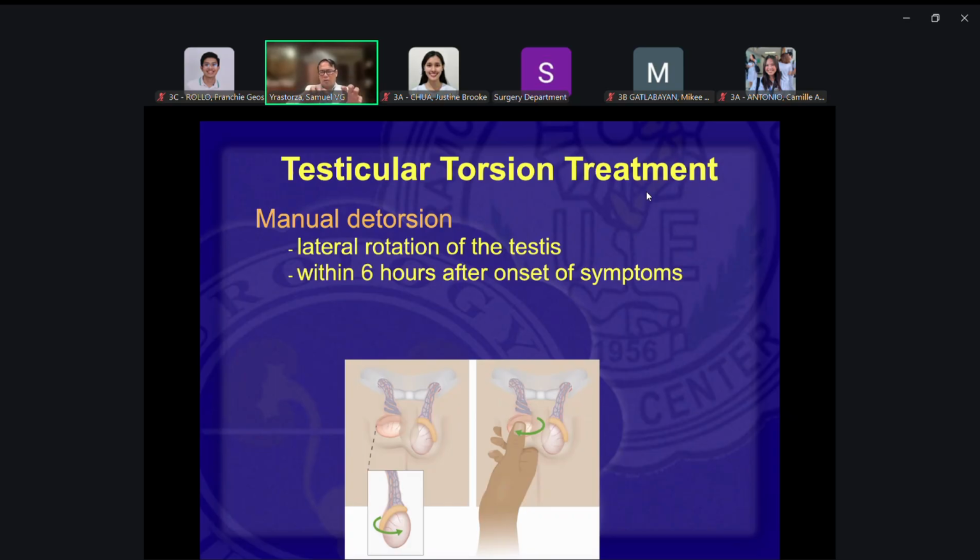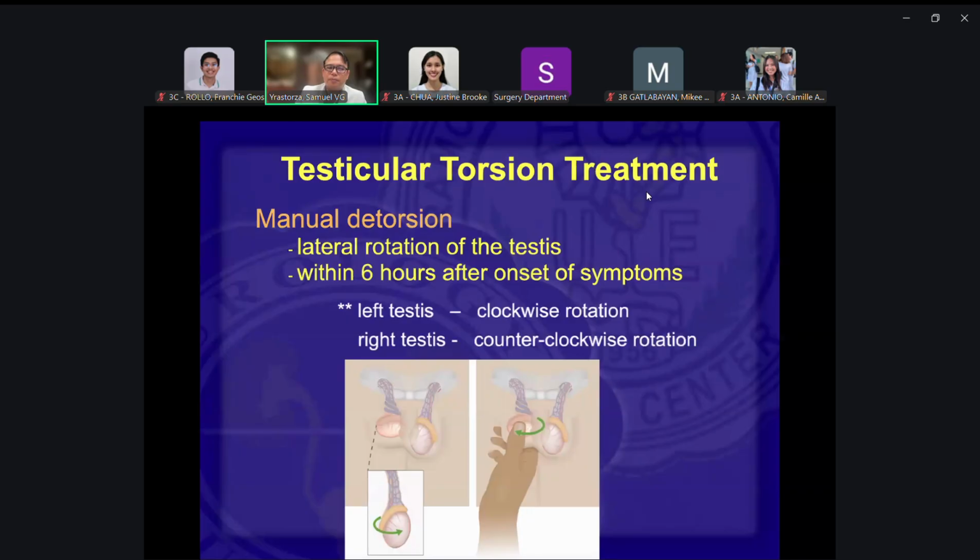For the left testis of the patient, your right hand, clockwise. For the right testis of the patient, your left hand, counterclockwise.